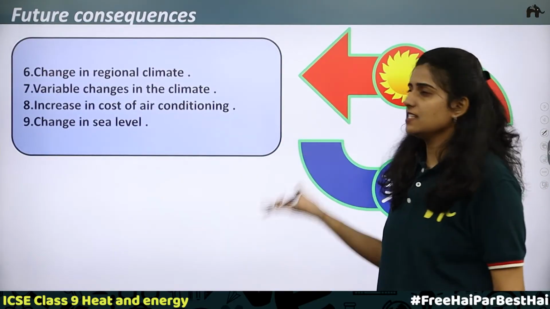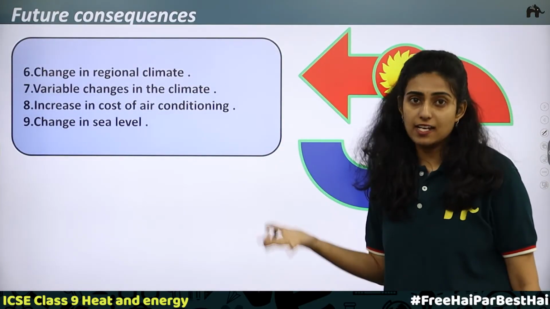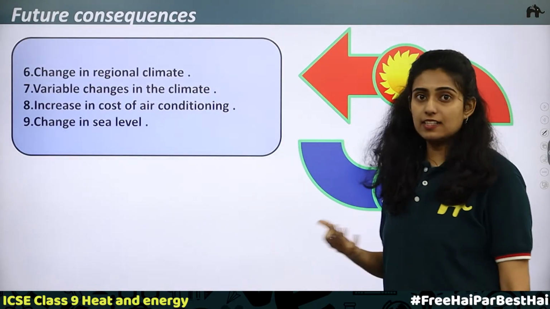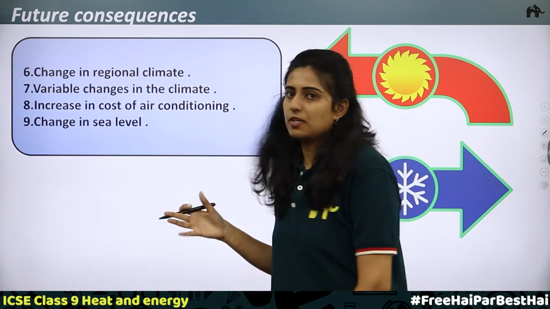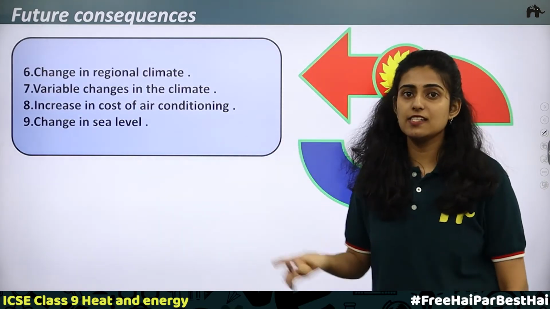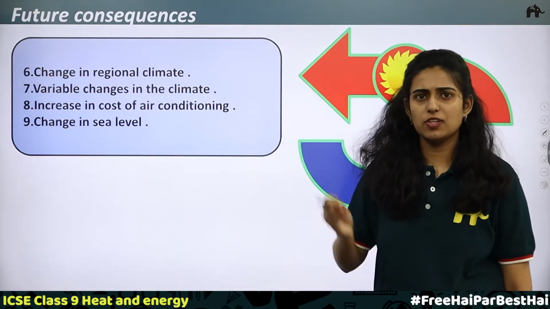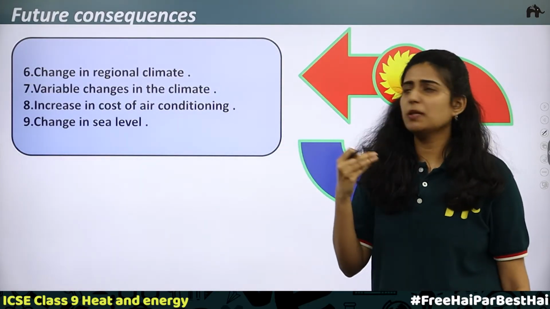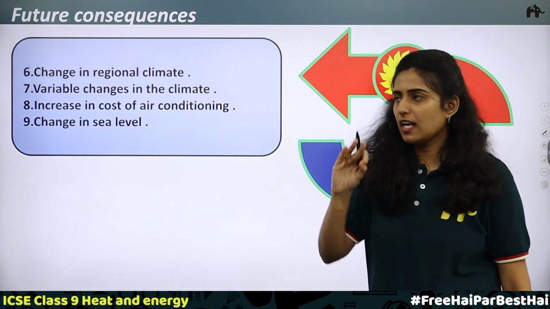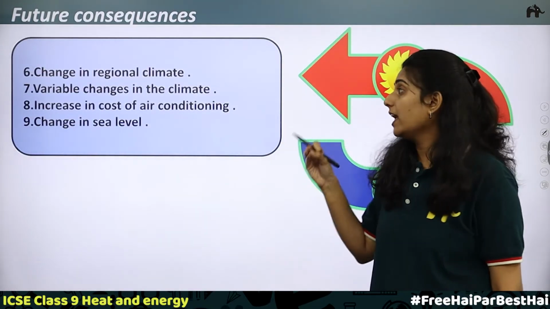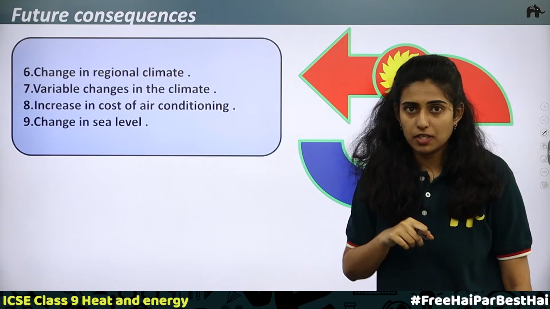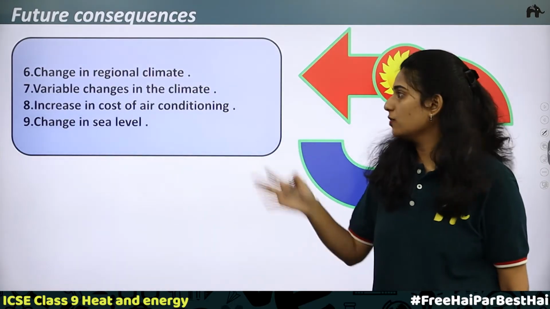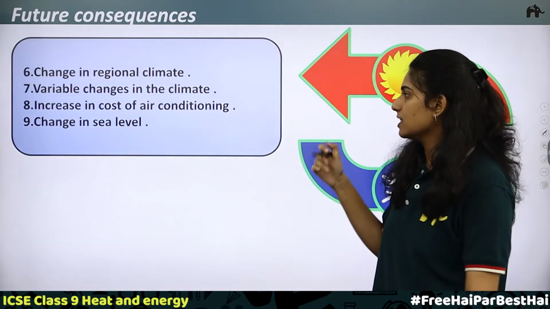Sixth one, change in regional climate. That is, the warming of the land is increasing. The increase will be more in the northern region compared to the southern region. Next, variable change in the climate. We all know that sudden changes in climate will lead to many diseases. For example, when you go from one state to another, there will be a sudden change. Mainly small children will be affected, because it will take time for them to adjust to that climate. So it can cause small diseases, even many acute diseases. So variable change in the climate is also a consequence.